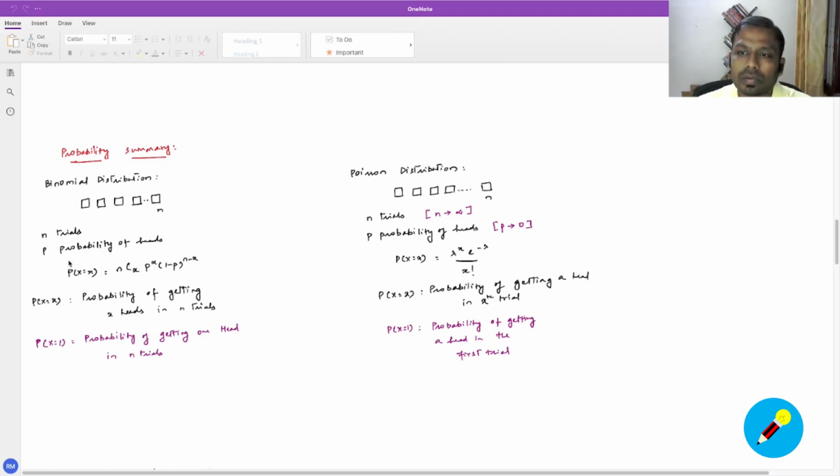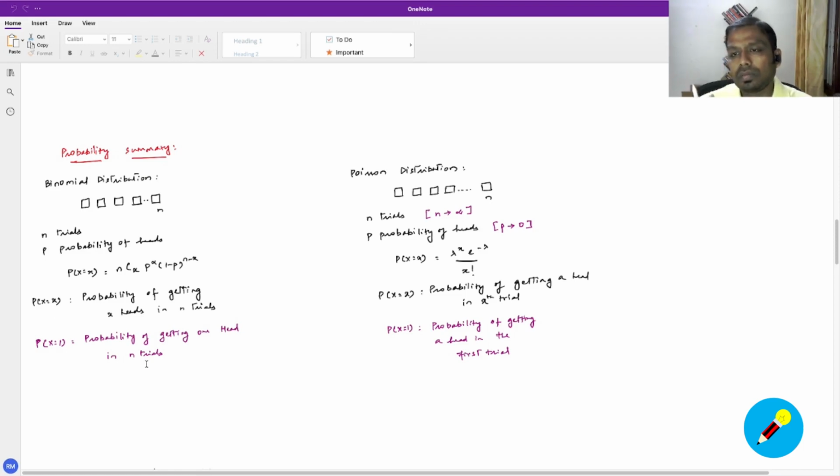With that, we were able to generalize the binomial distribution: the probability of getting x heads in n trials can be quantified the following way. For instance, P of x equal to 1 means the probability of getting one head in n trials.